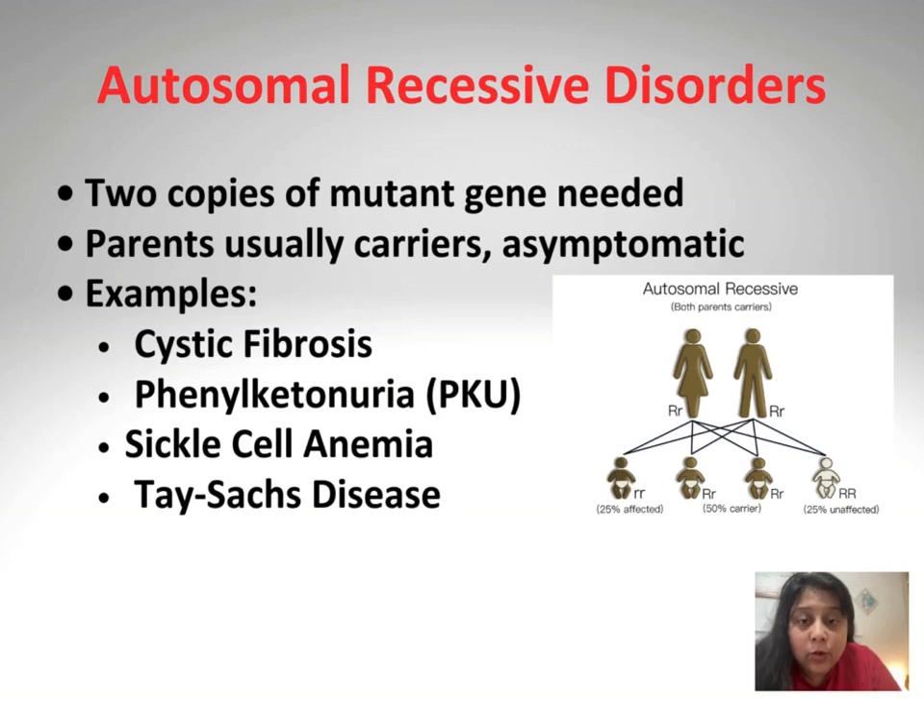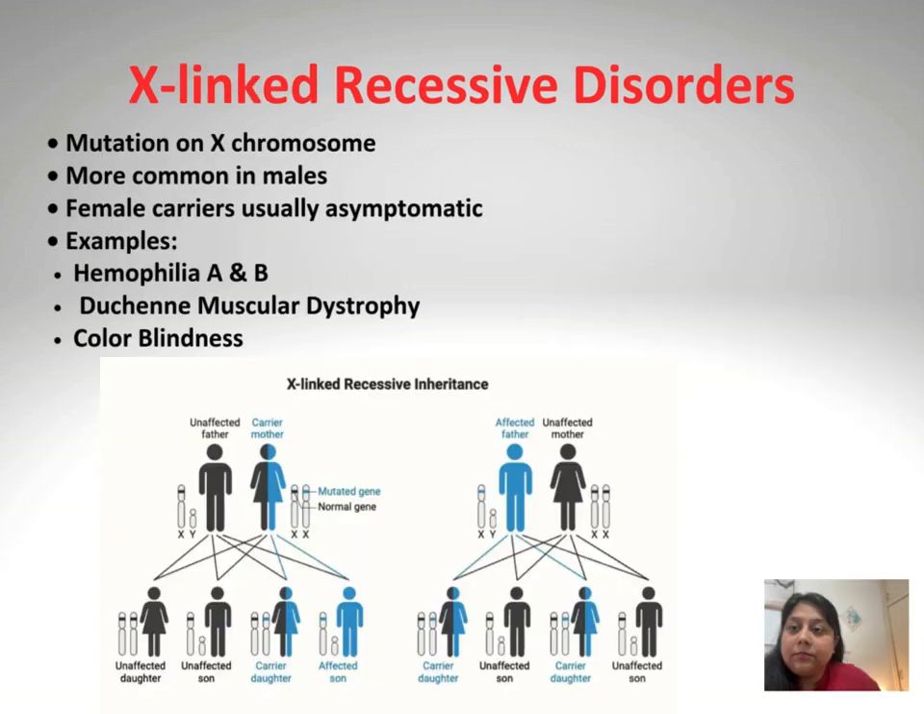Autosomal recessive disorders: when two copies of mutant gene are needed for the disorder, then it is known as autosomal recessive disorder. In this, parents are usually carriers and asymptomatic, but kids have the disease because they inherit two copies of mutant gene. And the examples of this are cystic fibrosis, phenylketonuria, sickle cell anemia, and Tay-Sachs disease.